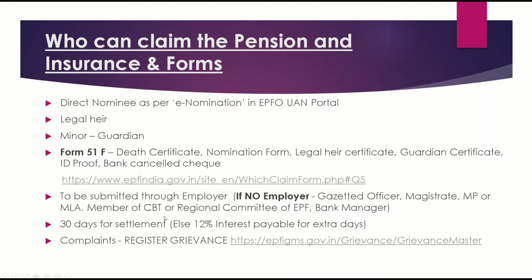So what happens once you submit? You have to wait 30 days. Within 30 days, this settlement is done. In case it is not done beyond 30 days, you get 12% interest payable for the extra days. And in case you have submitted all these documents and it's getting rejected or there are some issues, you can directly go here and register a grievance. Your grievance will be taken care of by the PF authorities.